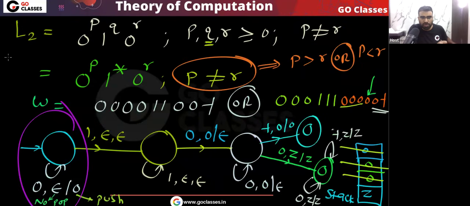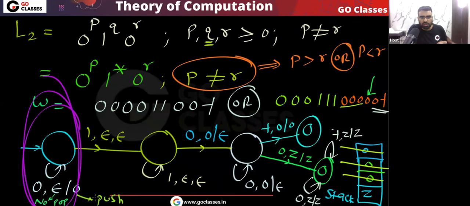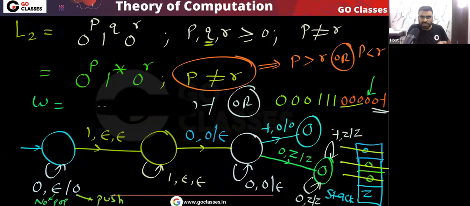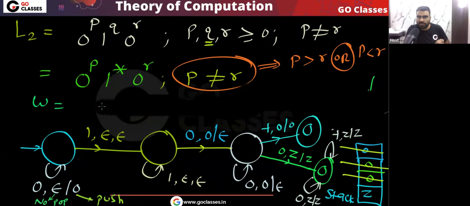Initially I am pushing all the zeros. Do you agree? All the zeros I am pushing. So after pushing all the zeros, if this type of string comes, for example 0 epsilon, or if this type of string comes, then what should I do? Tell me. Basically, if my strings are like this, then what should I do? I should accept them, yes or no?